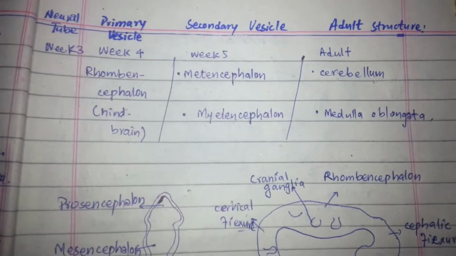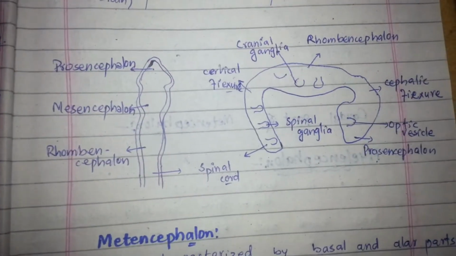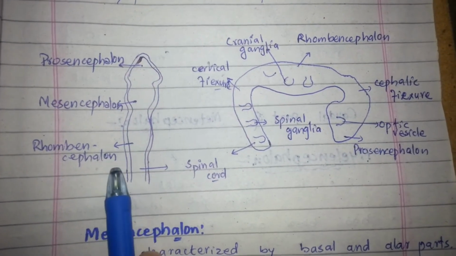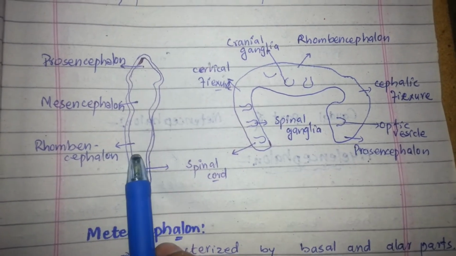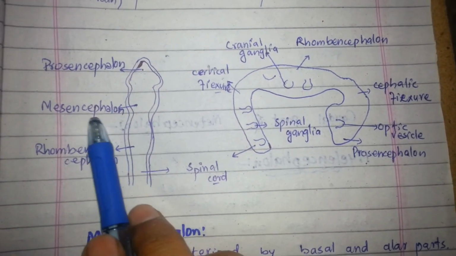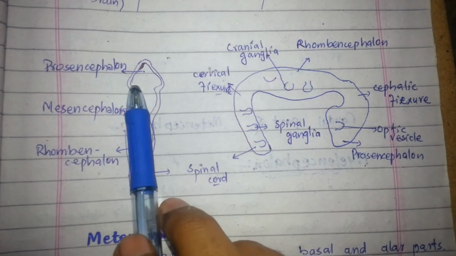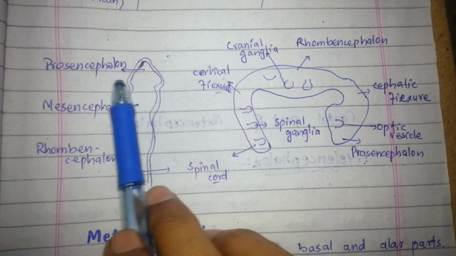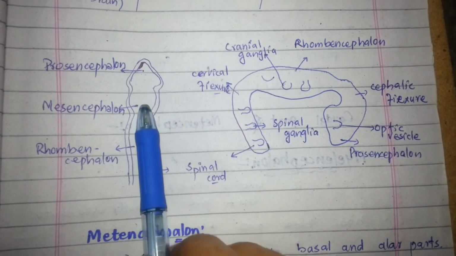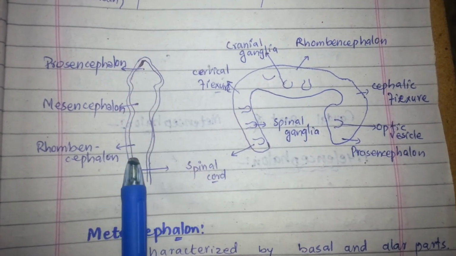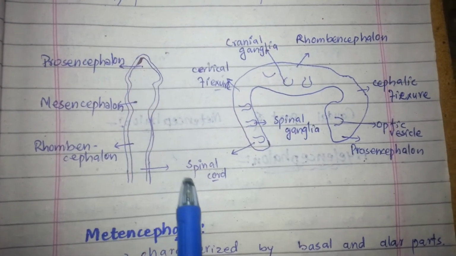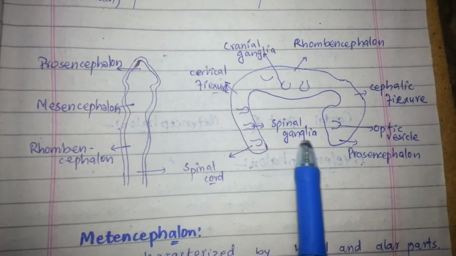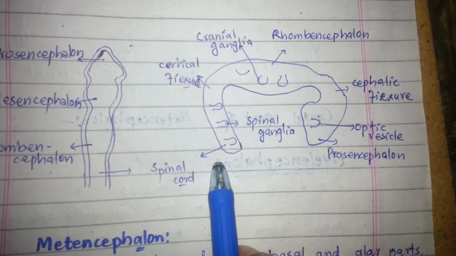Now the diagrammatic representation: you can see the rhombencephalon, the mesencephalon and the prosencephalon. These are the forebrain, midbrain and hindbrain, and here is the spinal cord.